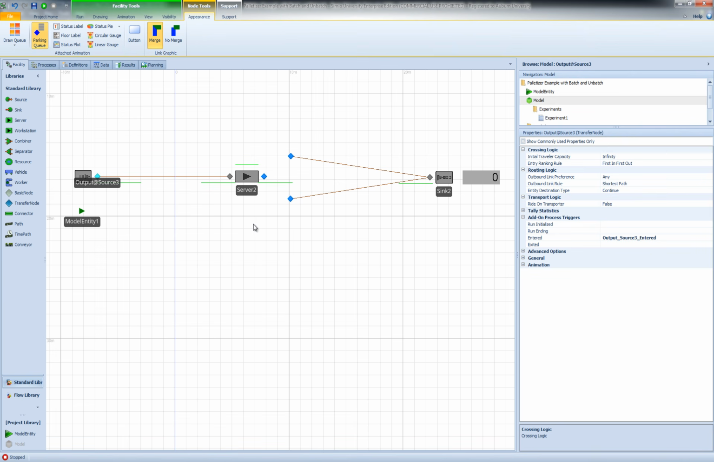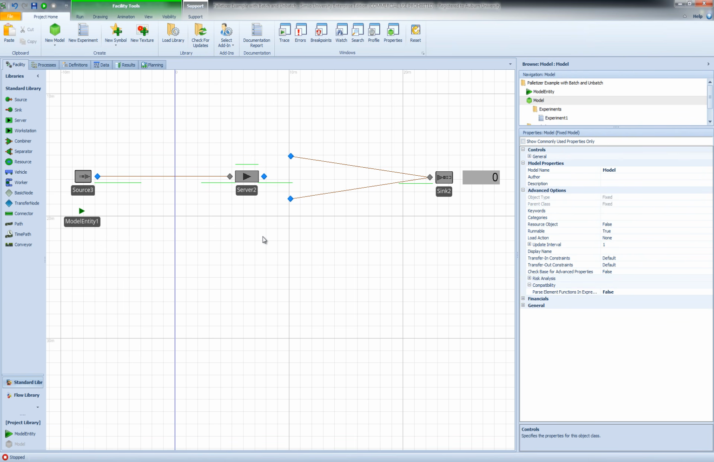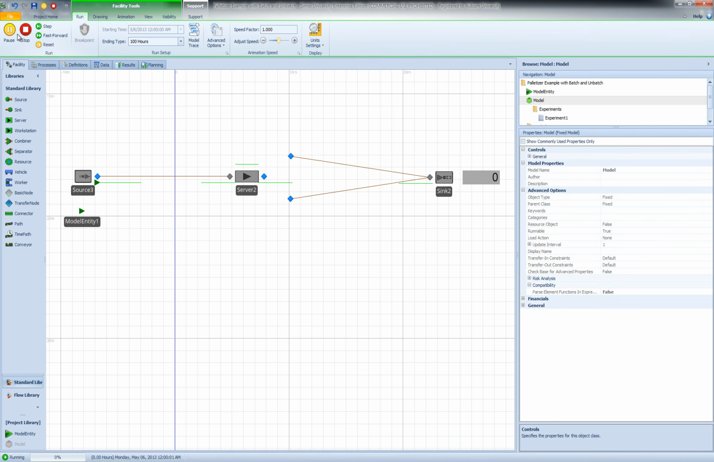So now if I go back to my model and run the model, you will see that this first entity is going to be my parent, and then as soon as I have 4 entities, the first batch will move to the server, and it'll then be processed. So before I show you how the model runs, let's talk about this separation or split action also.